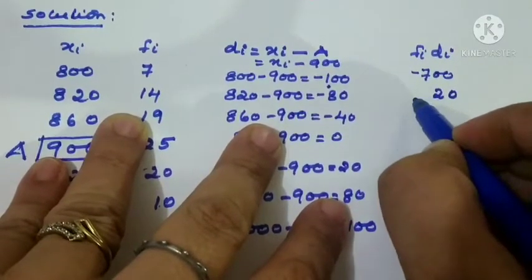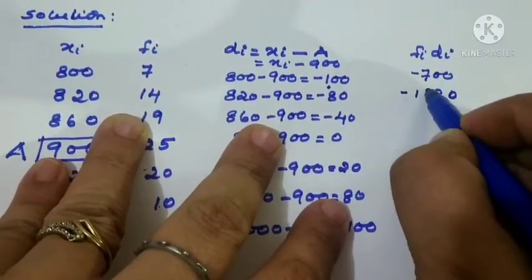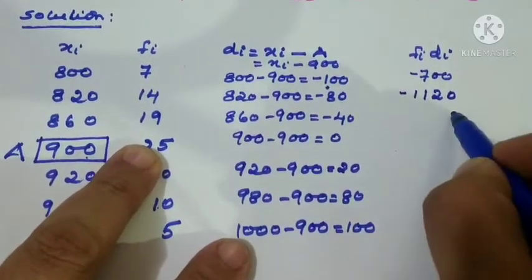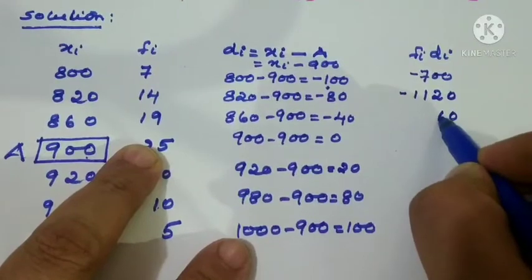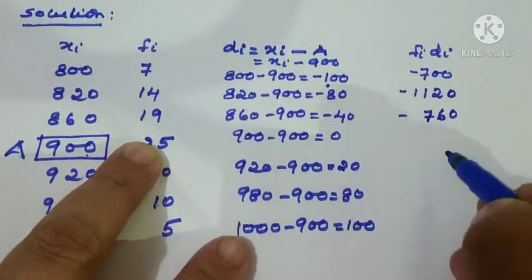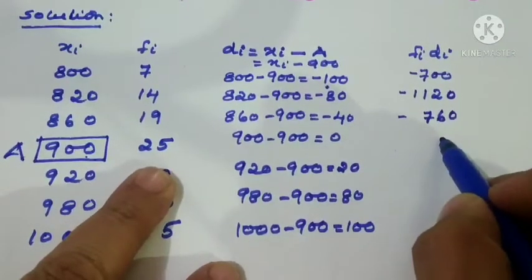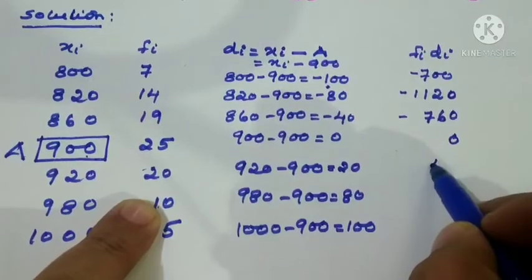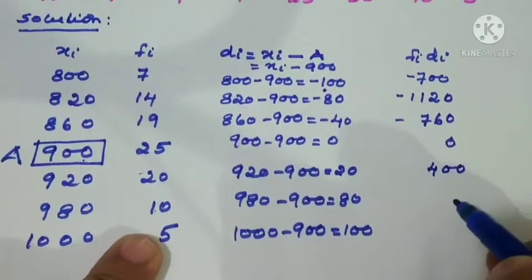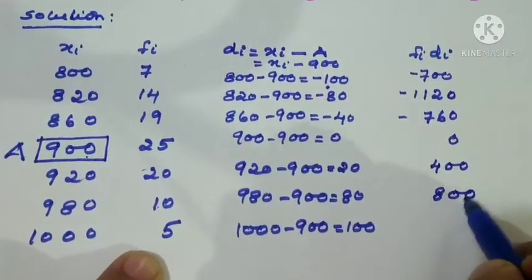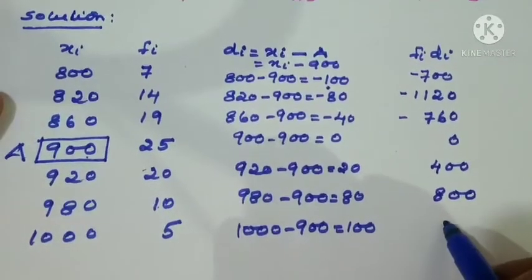So it is minus 1120. Again 19 into minus 40, it is minus 760. Okay. Next 25 into 0, 0 only. 20 into 20, it is 400. Next 10 into 80, it is 800. Again 5 into 100, 500.